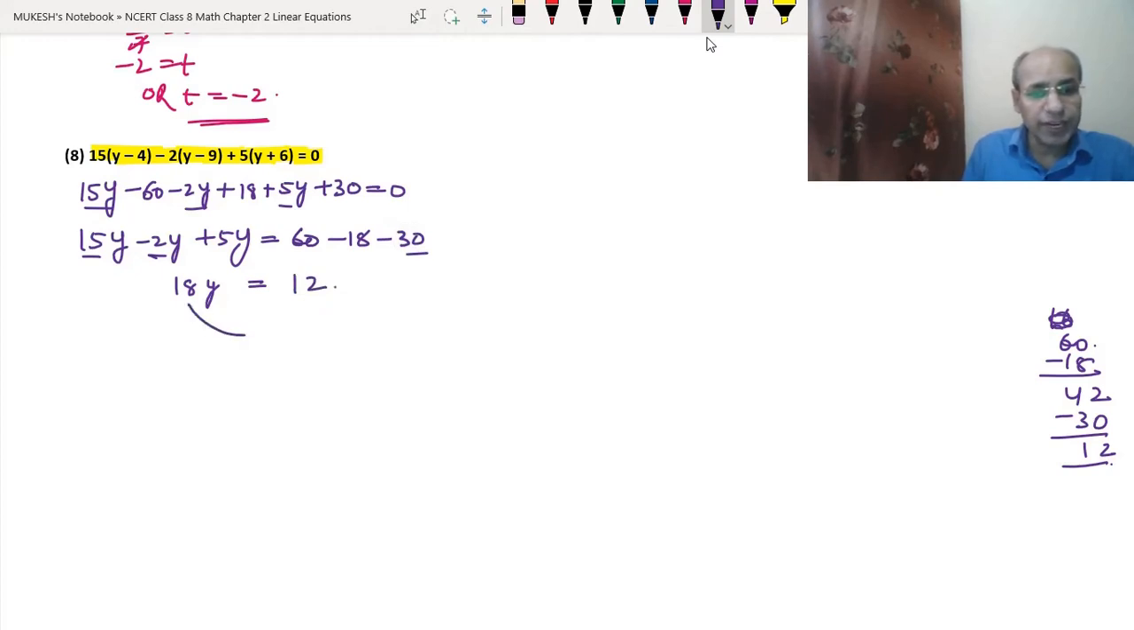So now we will shift 18 to the other side. So y equals to 12 upon 18. Now there is a common number between 12 and 18, which is 6. So we divide 6 into the 12, 6 into the 18. So we got the value y equal to 2 upon 3 is the answer.